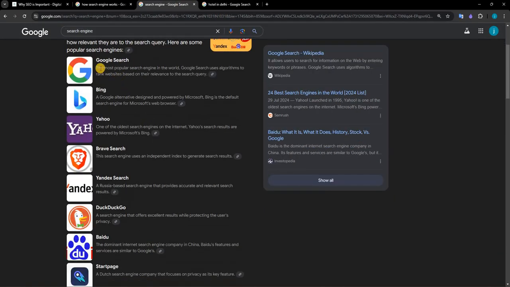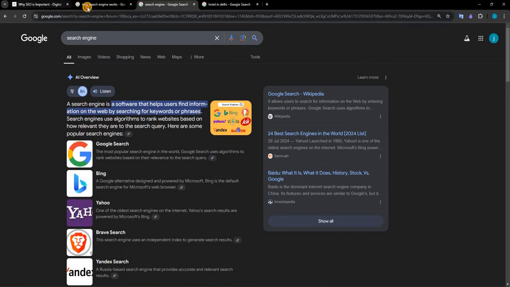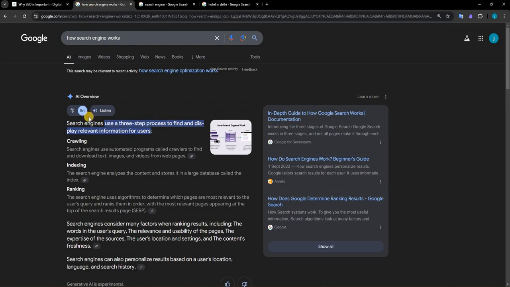The popular search engines are Google Search, Bing, Yahoo, Brave Search, Yandex. So these are the popular search engines. And now we will explain how a search engine works.